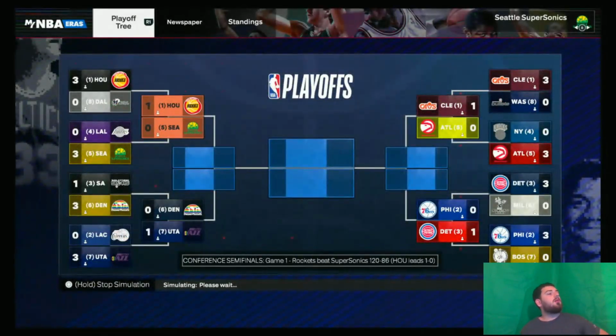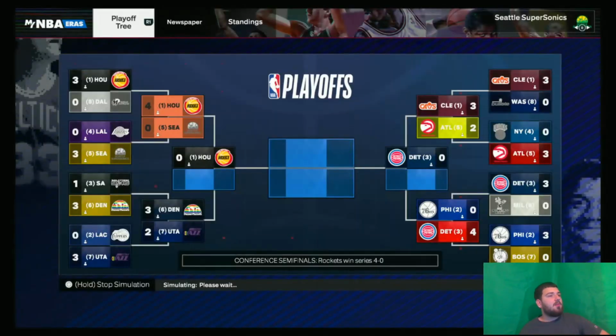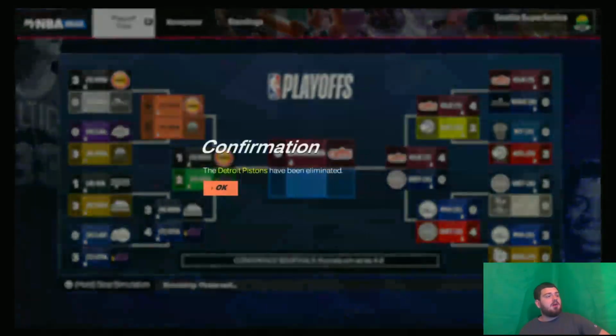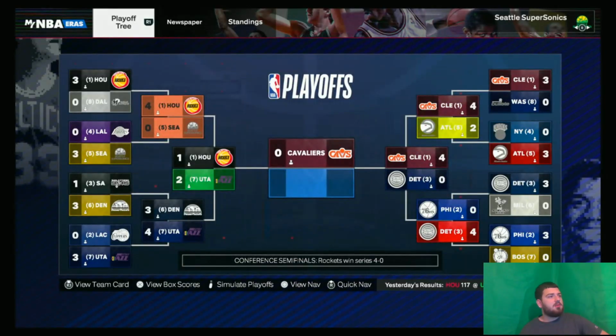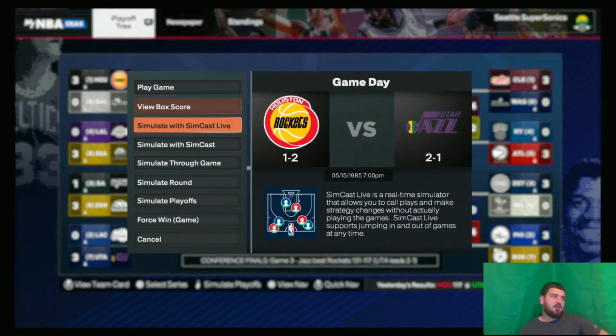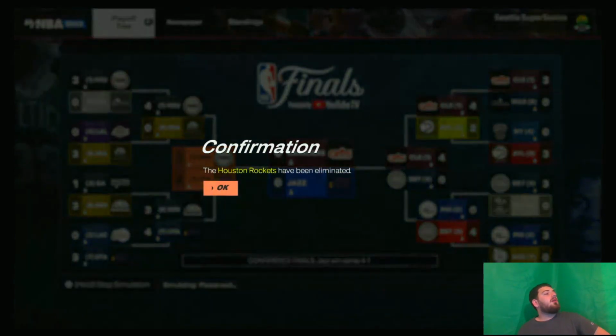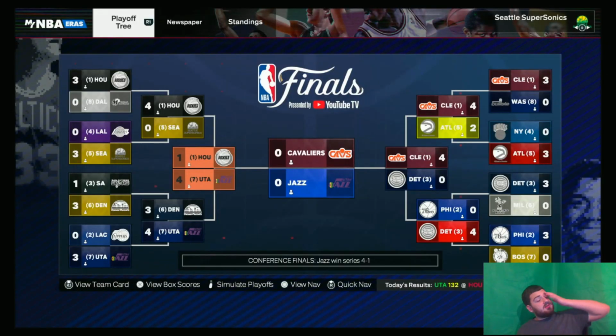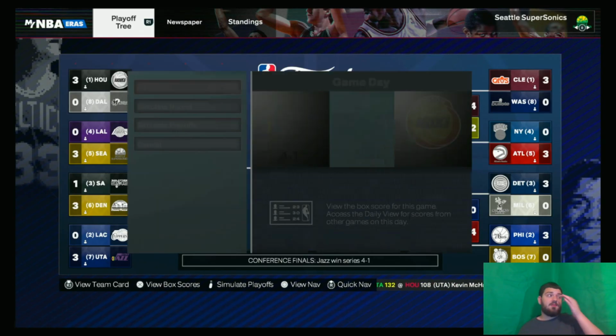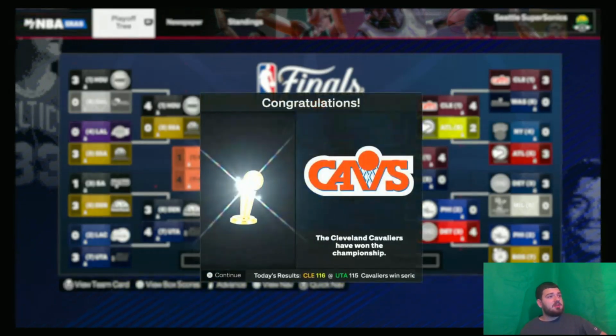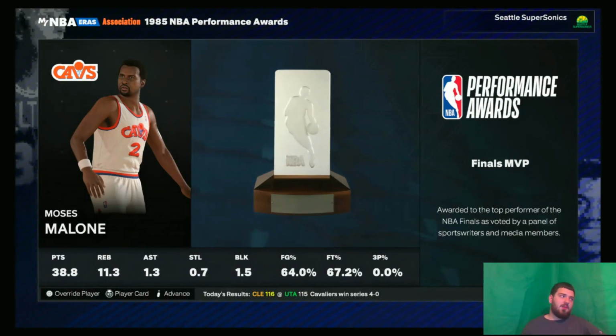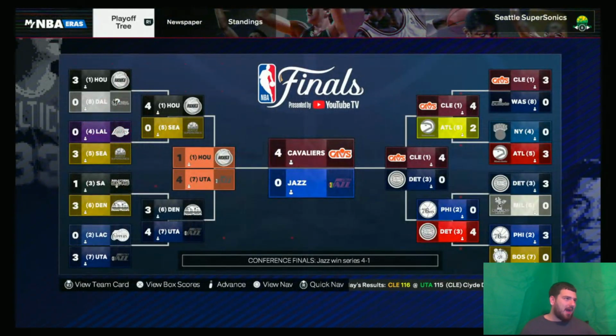Here we go. Wow, we do have a couple upsets though, I will say. So let's get our two finals teams. So like the Jazz upset the Clippers, which I think happened last season too, and then the Hawks, I guess it's a 5 seed beating a 4 seed. It's not really an upset, but the Cavs they run away with it. Moses Malone averaged 39 and 11. Wow.